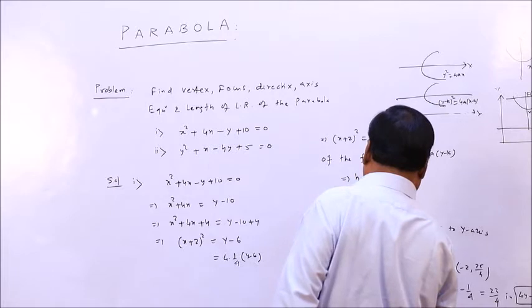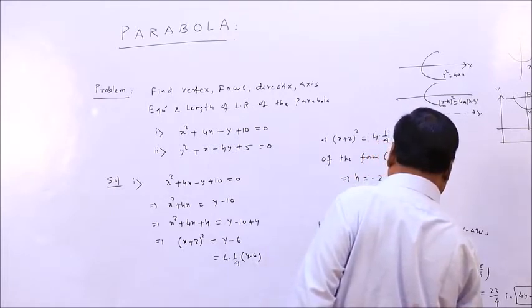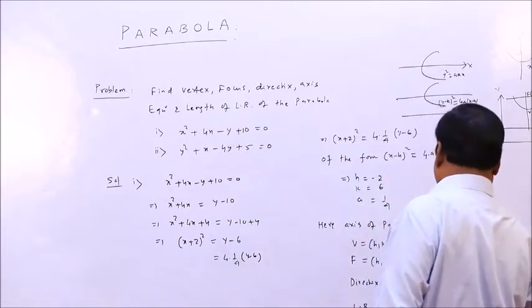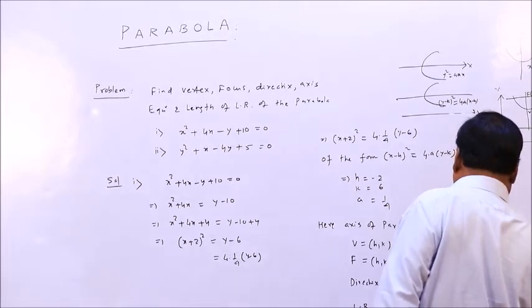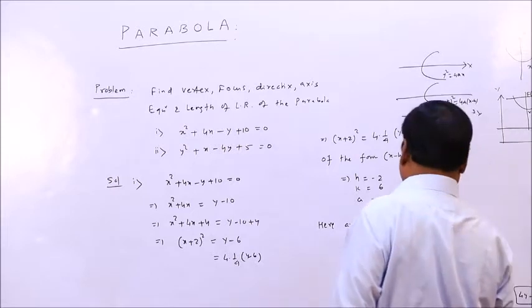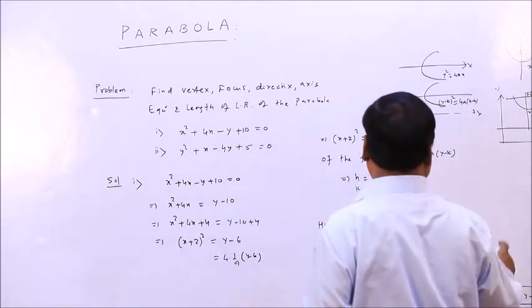This is the equation of the lateral rectum. Its equation will be y equal to k plus a, which implies y equal to k is 6 plus 1 by 4. So this is 25 by 4, that is 4y minus 25 equal to 0, this is the equation of the lateral rectum. Endpoints of the lateral rectum: what will be the endpoints?